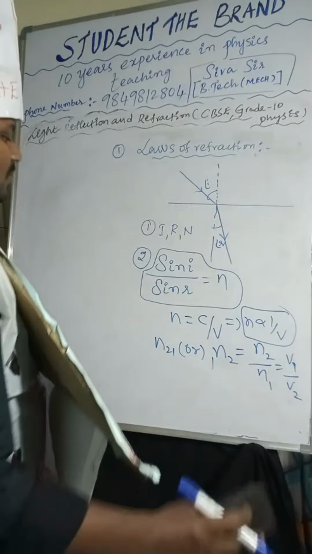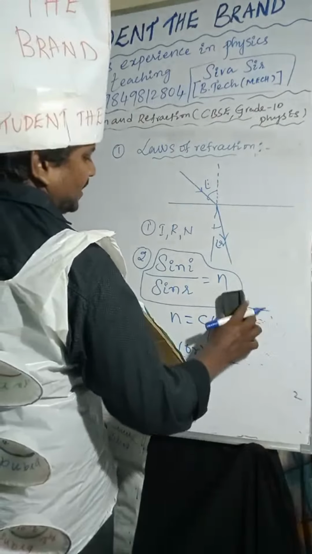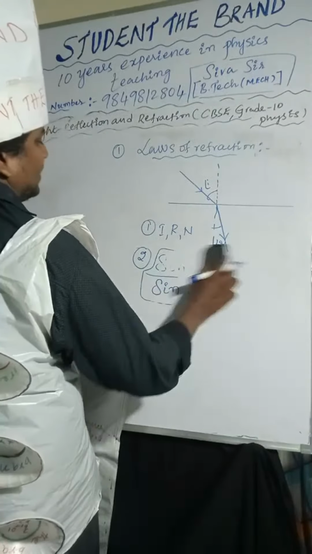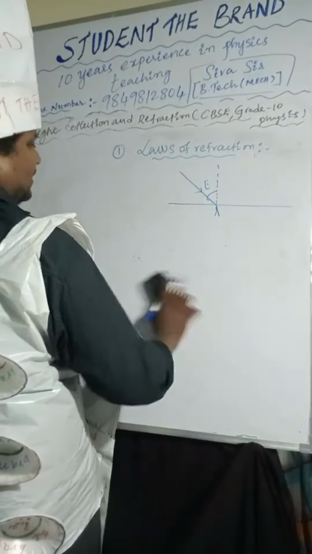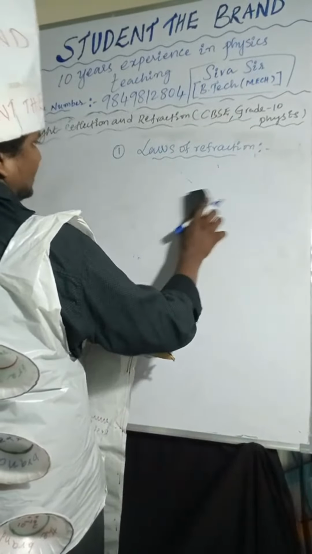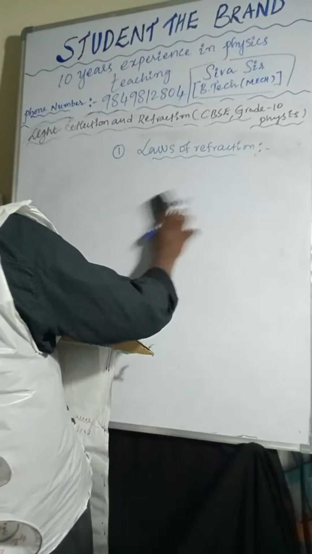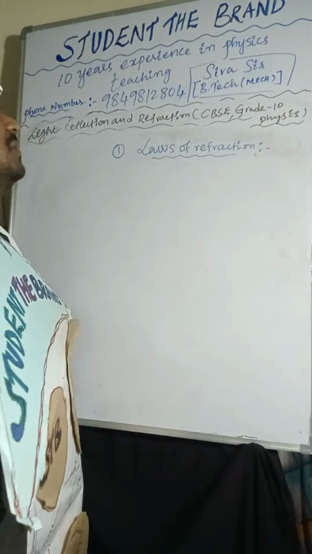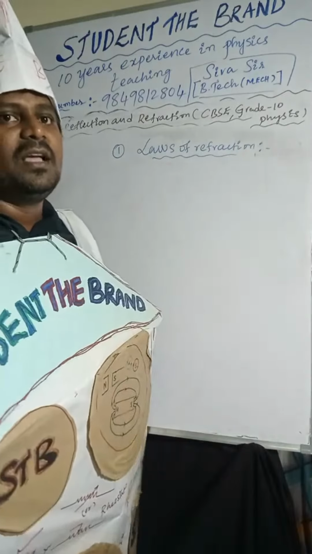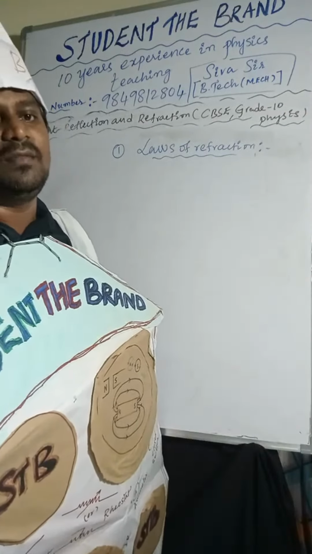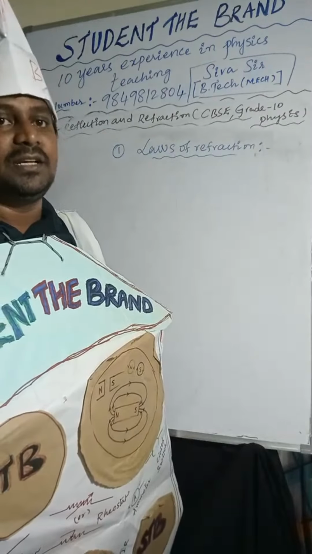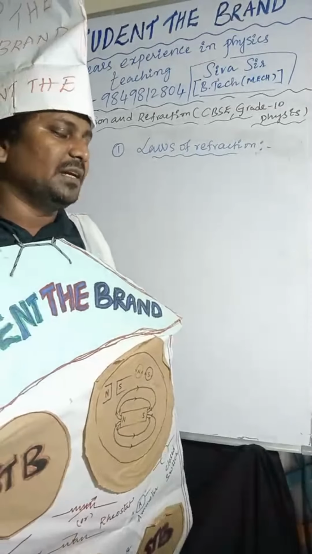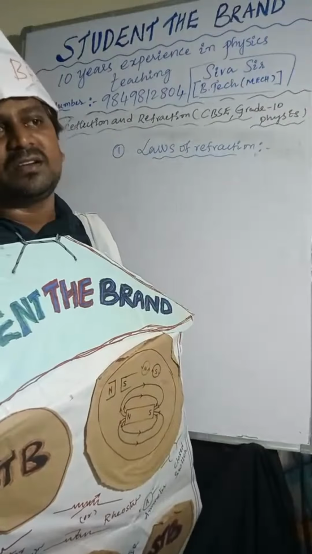The next point, refractive index, is very important. It is the speed of light in vacuum by the speed of light in medium. The only difference between speed and velocity is the direction, so here we are considering speed only. Relative refractive index is the speed of light in medium 1 by the speed of light in medium 2. Based on which medium we consider as the reference, we can take the refractive index. Based on refractive index we'll do problems.